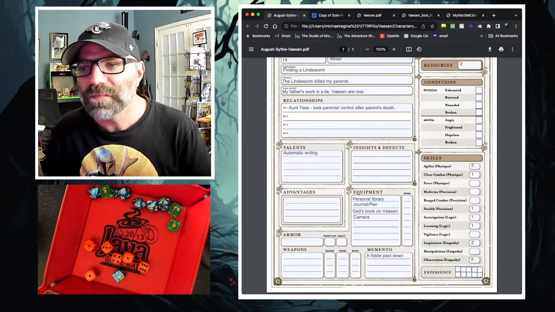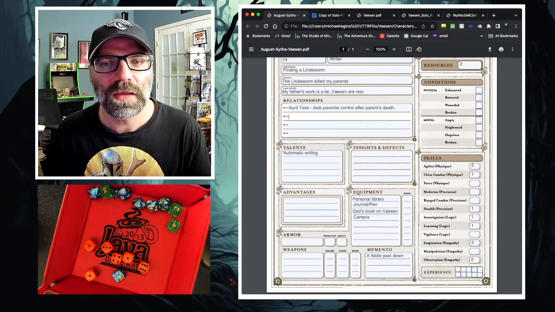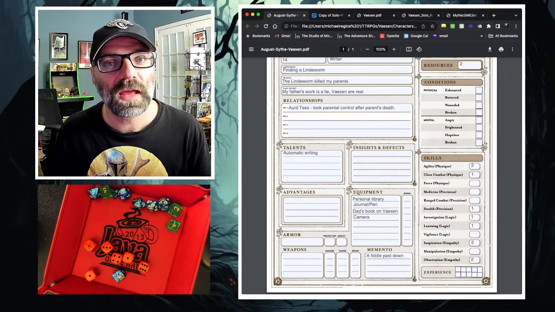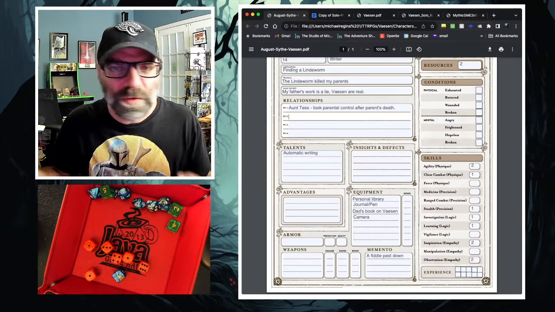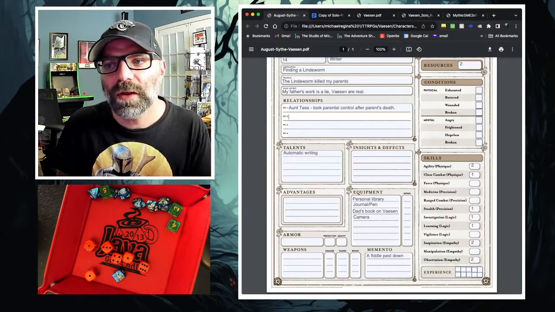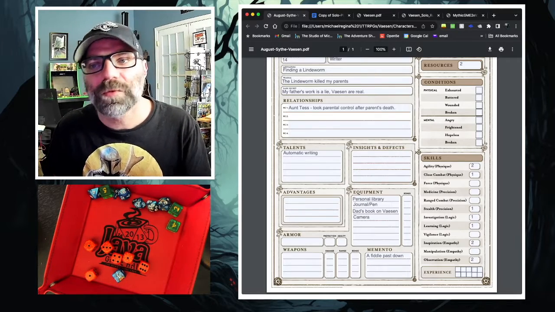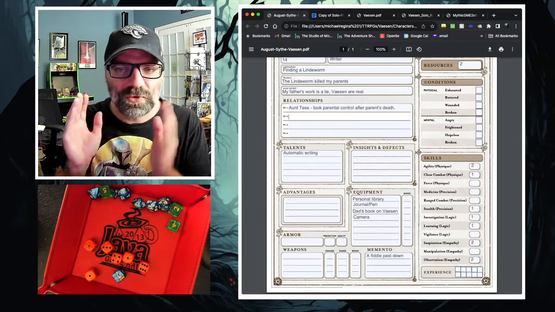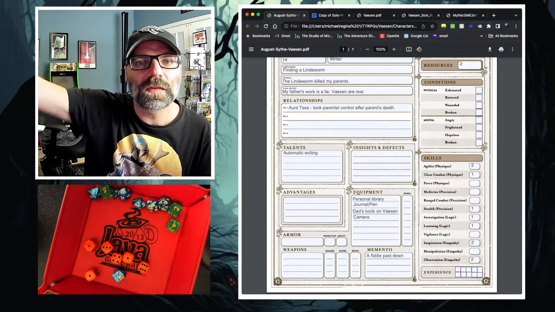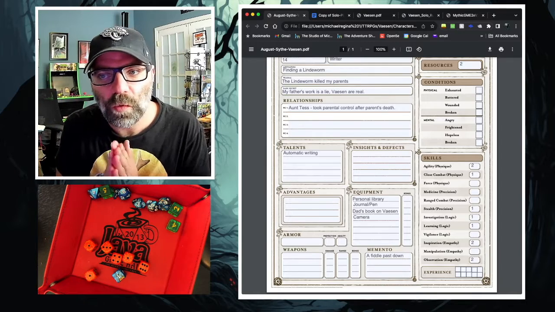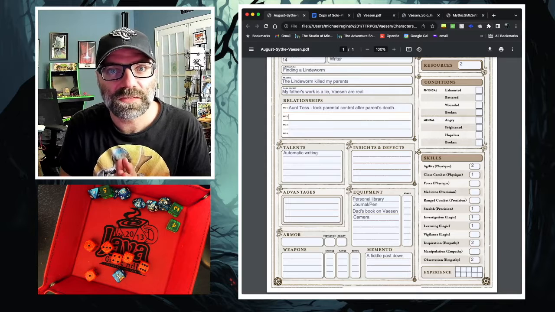So August is able to inspire Aunt Tess and say, come with me out to the estate. We can do this together. If you're worried for my safety, come with me. I trust you. It'll be great. We can go hang out in the country together. It'll be a nice chance for us to get away, something like that. So they agree, and they gather up their things, take a trip out to the train, and begin the trek out to this estate out in the countryside. And that's where I'm going to leave off this session. We'll come back next time to see what happens next.